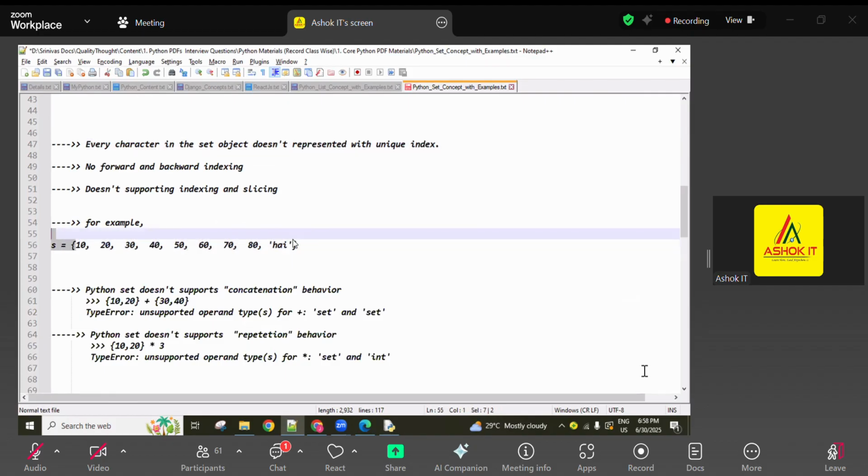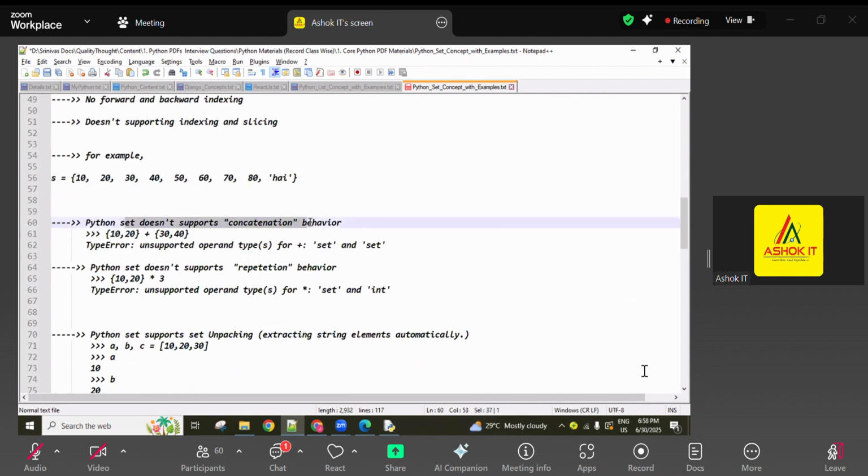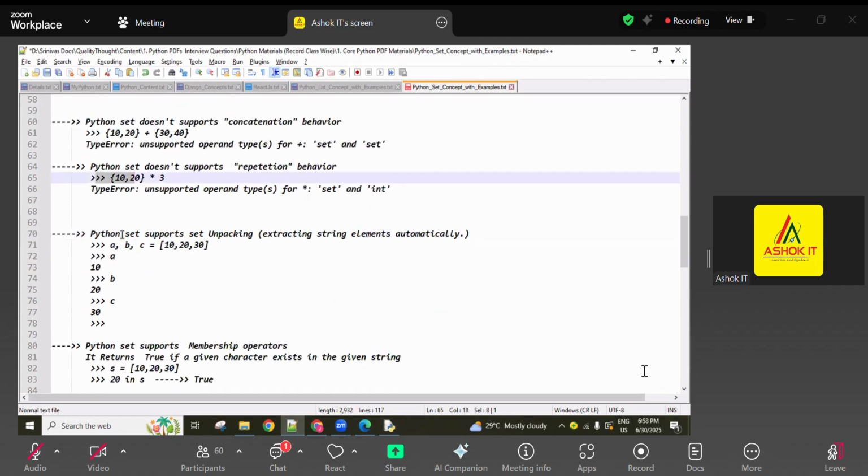Every element in the set object is not represented with unique indexing. For set elements, guys, no unique indexing. It means no forward indexing, no backward indexing, so no indexing, no slicing. Using indexing or slicing, we are unable to access the set elements. And the set does not support concatenation. If you try to concatenate two sets, a TypeError is returned. String concatenation is there, tuple concatenation is there, list concatenation is there, but set concatenation is not there.